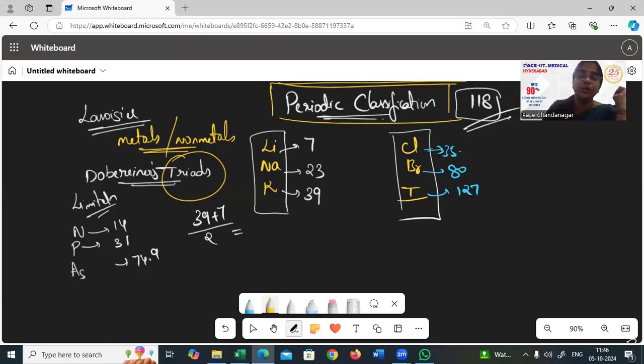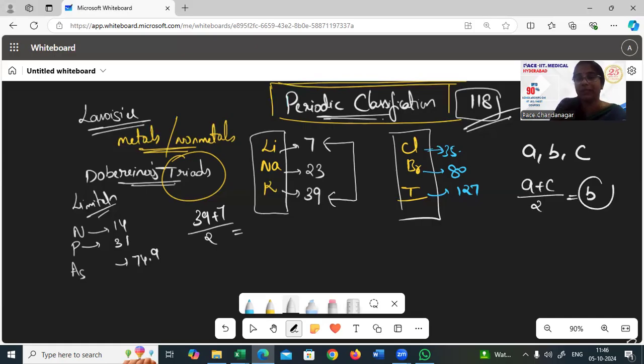Then comes Dobereiner's triads. Triads, as the name suggests, are three elements together, right? So Dobereiner has grouped a few elements as sets of three. The first set of three is lithium, sodium, potassium, then chlorine, bromine, iodine. Now what is the theory behind grouping them into these groups? He has given these elements as sets of three, wherein if I say A, B, C are the elements, the average of A and C will be B, which means A plus C by 2 will be my B.